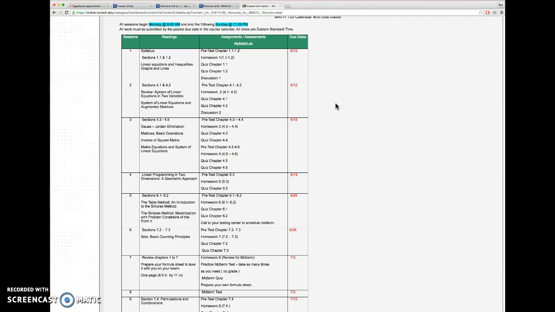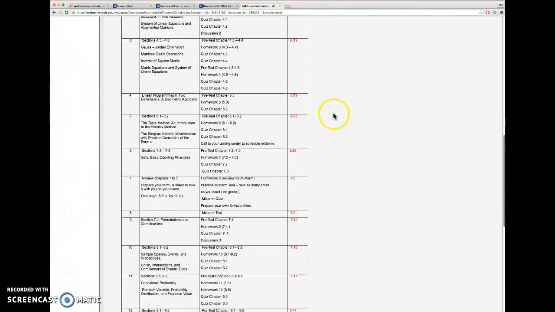If you don't respond to me, I'm going to assume that you're taking it in Bloomington. So right now I'm assuming everyone's testing at the testing center at the Bloomington Ivy Tech campus. If this isn't true, then you'll need to send me some information and I'll make an announcement about that as well. Alright, so here's your calendar.